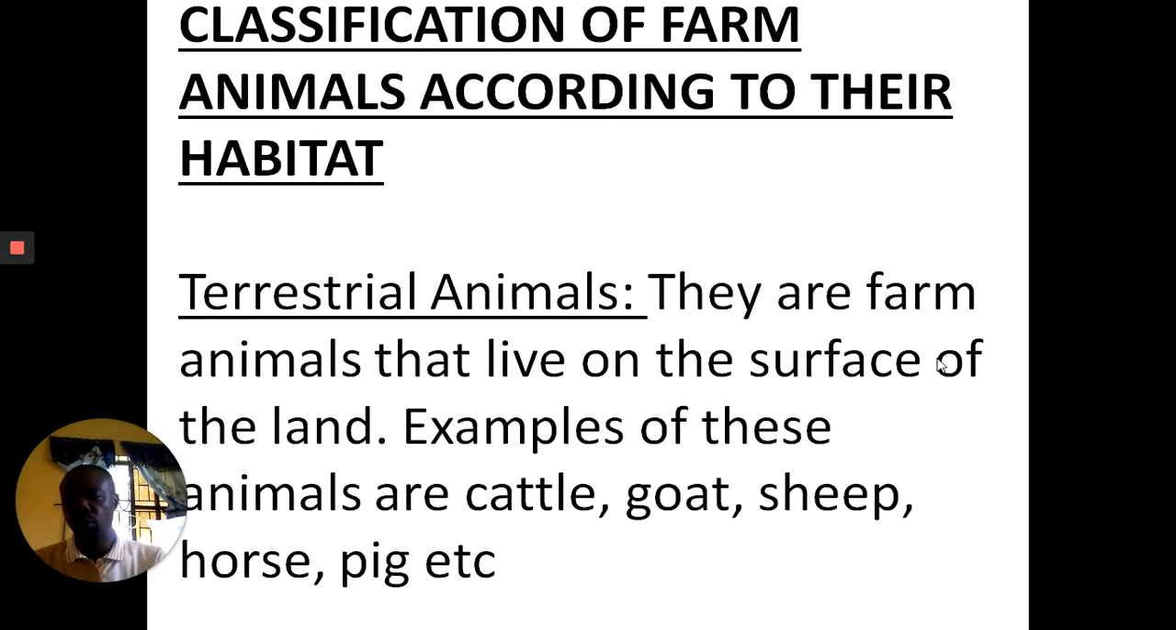Now, let's move to the second one, classification of farm animals according to their habitats. We have some animals that live on land. They are called terrestrial animals. They are animals that live on the surface of land. Examples of these animals are cattle, goats, sheep, etc.